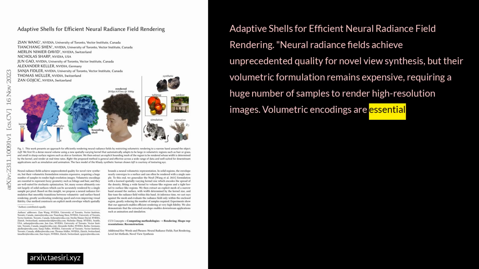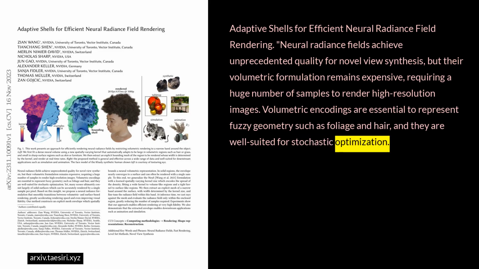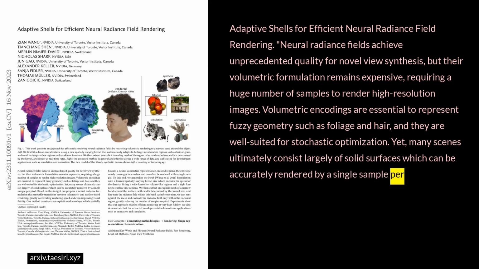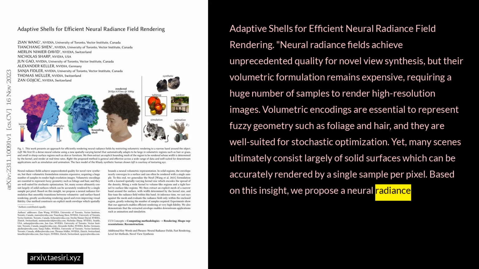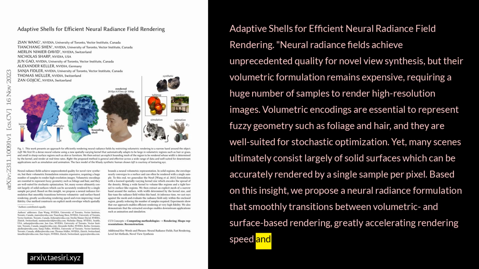Volumetric encodings are essential to represent fuzzy geometry, such as foliage and hair, and they are well suited for stochastic optimization. Yet many scenes ultimately consist largely of solid surfaces, which can be accurately rendered by a single sample per pixel. Based on this insight, we propose a neural radiance formulation that smoothly transitions between volumetric and surface-based rendering, greatly accelerating rendering speed and even improving visual fidelity.